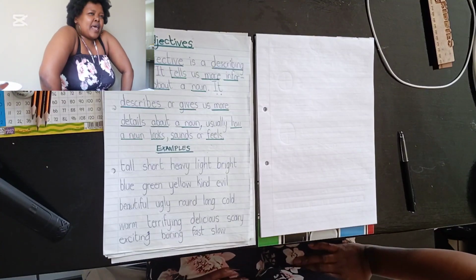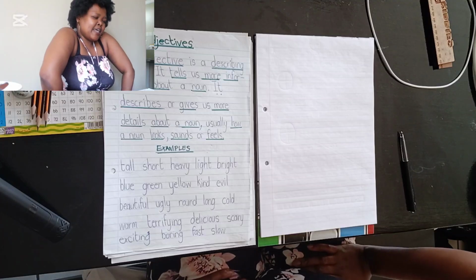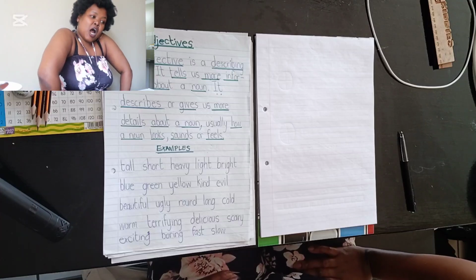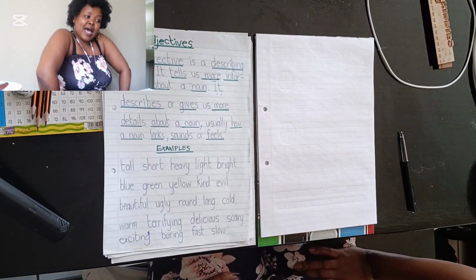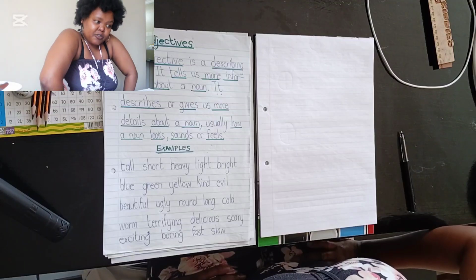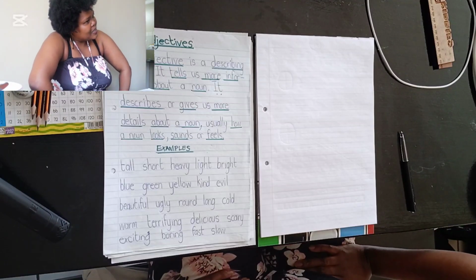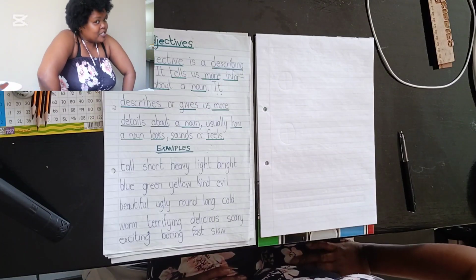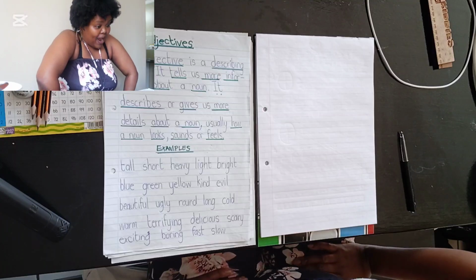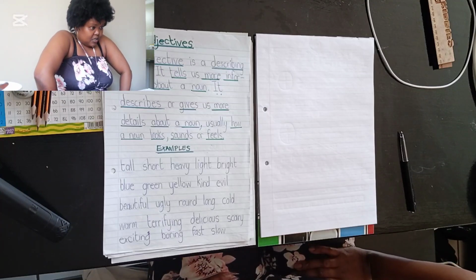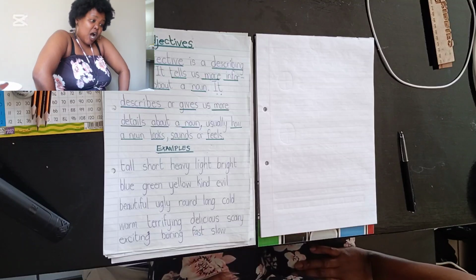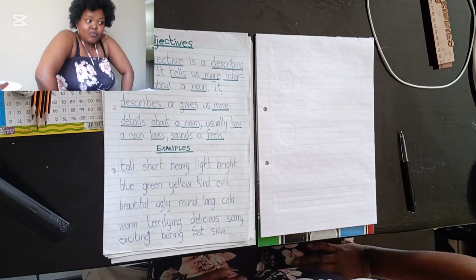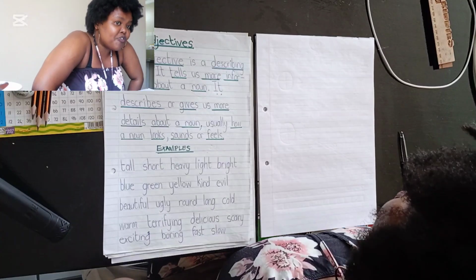Okay, so let's find a verb for our sentence. We said the car is blue. So we have our noun and we have our adjective. Now let's see if we can put a verb in that sentence. The car is blue and it was driving very fast. It was moving very fast. Yes. The car is blue and it was moving very fast. Happy with that?